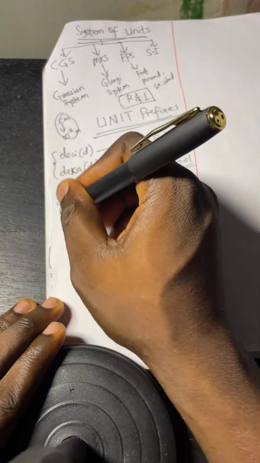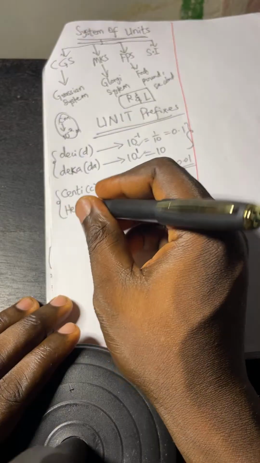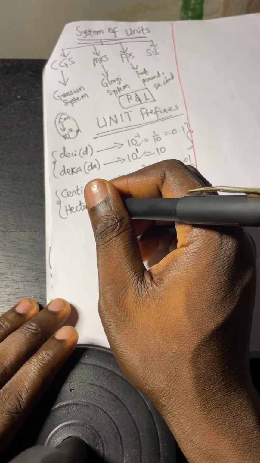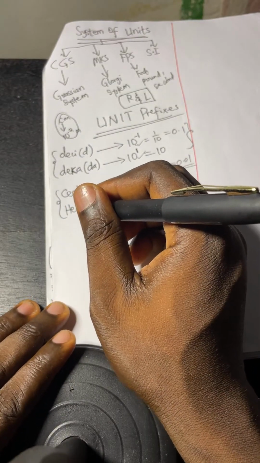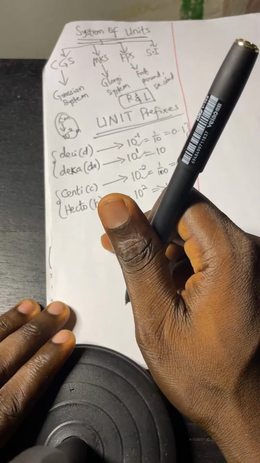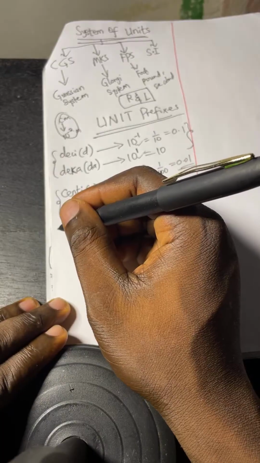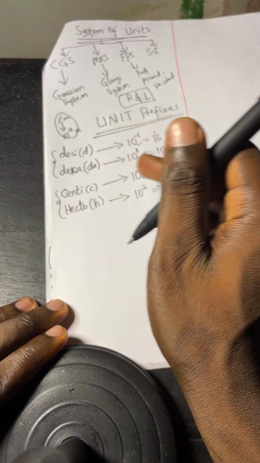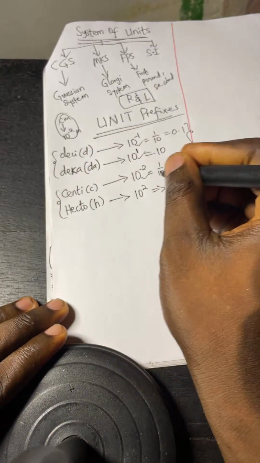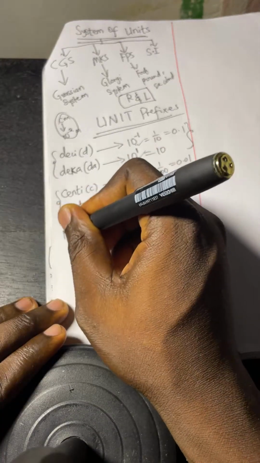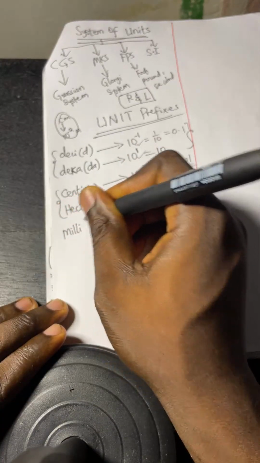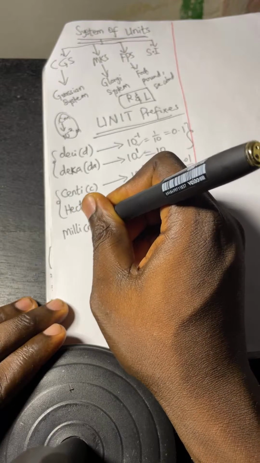You see, these two actually resemble. Then another one aside hecto, after this we talk about milli, like millimeter.